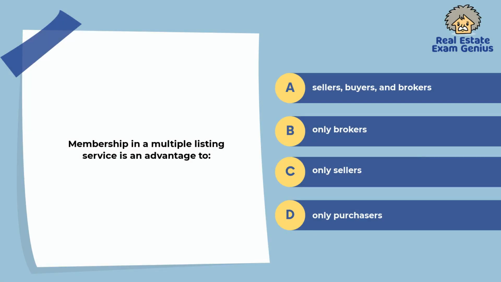92. Membership in a multiple listing service is an advantage to: sellers, buyers, and brokers. Only brokers. Only sellers. Only purchasers.